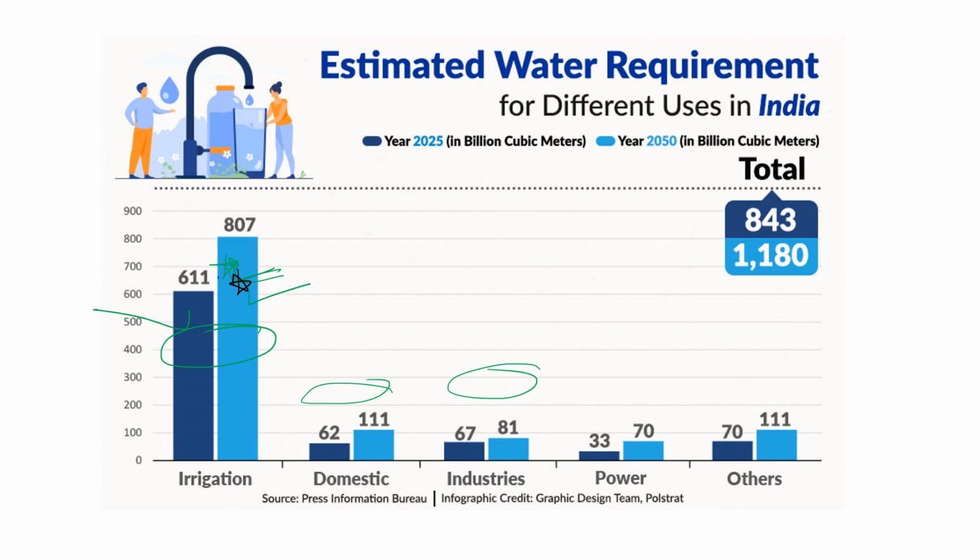So here you can see the maximum water requirement will increase in the irrigation sector. In 2015 it is 611 billion cubic meter, but it will increase up to 807 billion cubic meter. Likewise, you can see the increase in the domestic sector, the industrial sector, the power sector, and the other sectors.